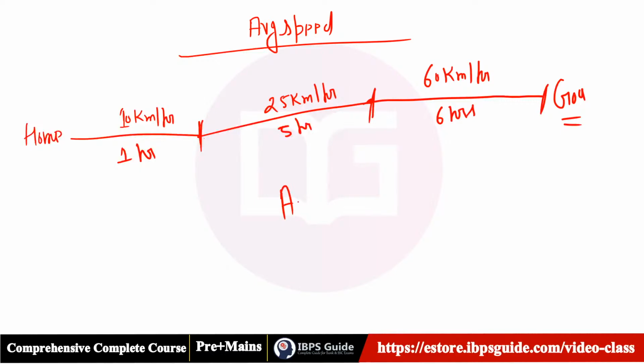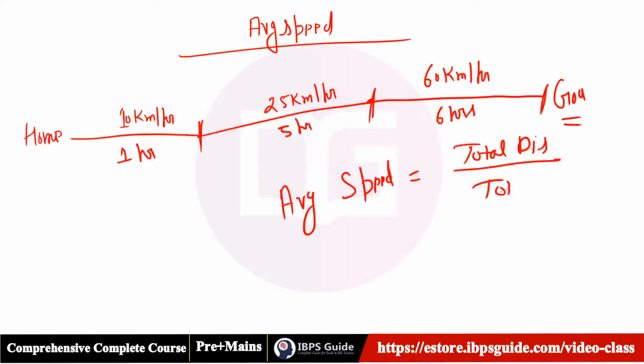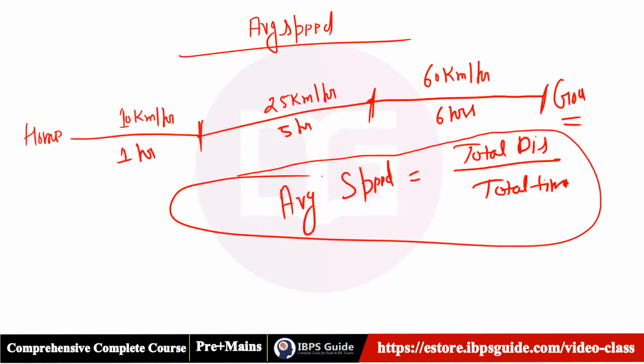Okay, what will be the average speed, guys? There is one formula for average speed, and that is total distance upon total time. That is the formula. You always need to remember total distance upon total time. There is no other formula for average speed. Right? I'll explain all the concepts behind this, but this is total distance upon total time.